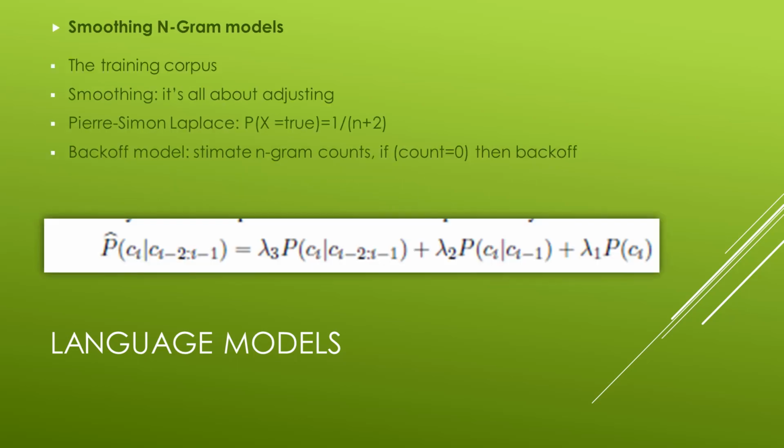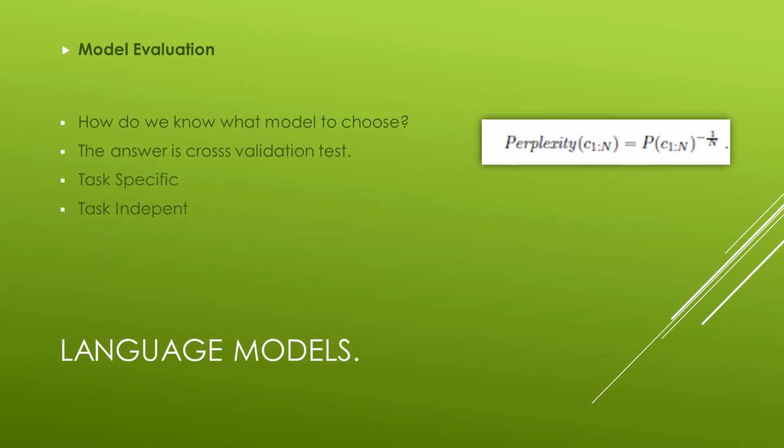The major complication of an n-gram model is that the training corpus provides only an estimate of the true probability distribution. The process of adjusting the probability of low-frequency counts is called smoothing. Laplace said that if a random Boolean variable x has been false in all n observations so far, then the probability of x to be true is 1 divided by n plus 2.